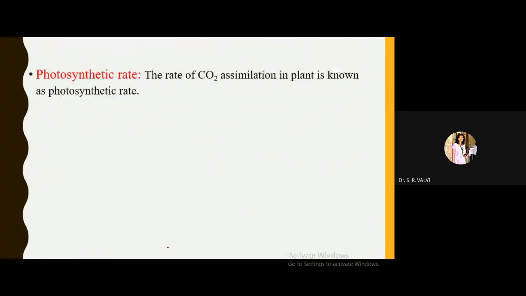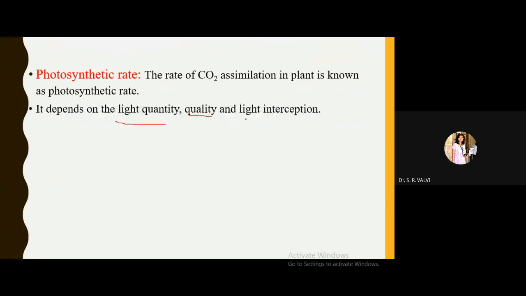Now see, what is this photosynthetic rate? Photosynthetic rate is nothing but the rate of CO2 assimilation in a plant. This photosynthetic rate depends on light quantity, quality as well as light interception. Light interception is nothing but light absorption. That is known as light interception.